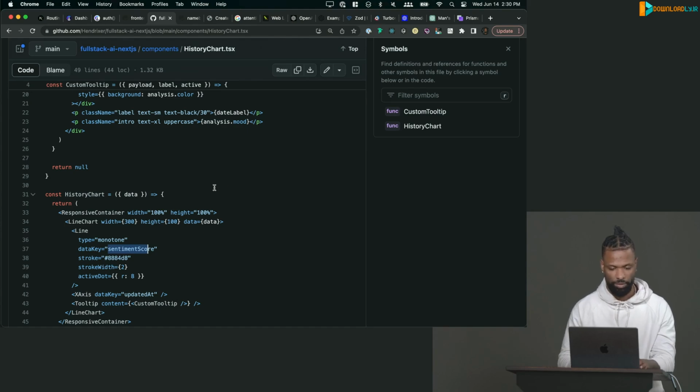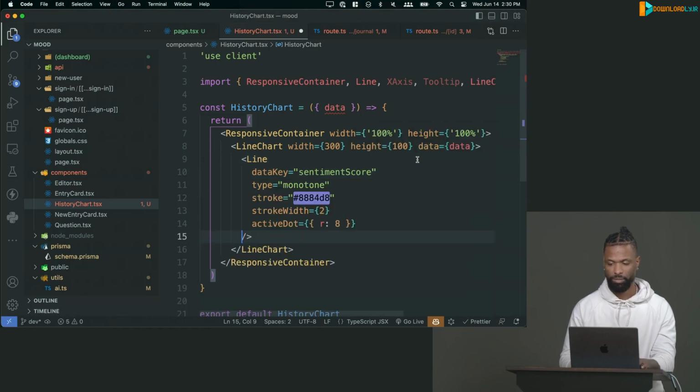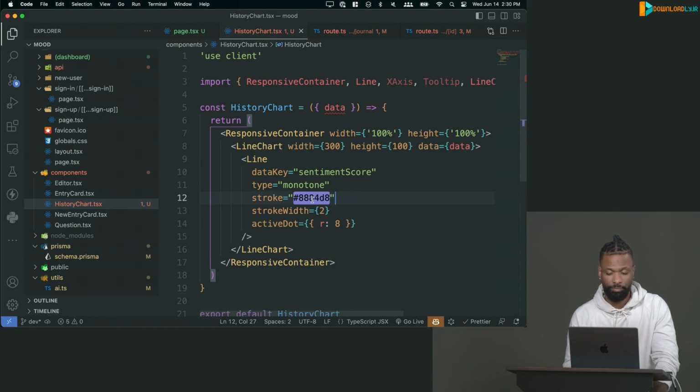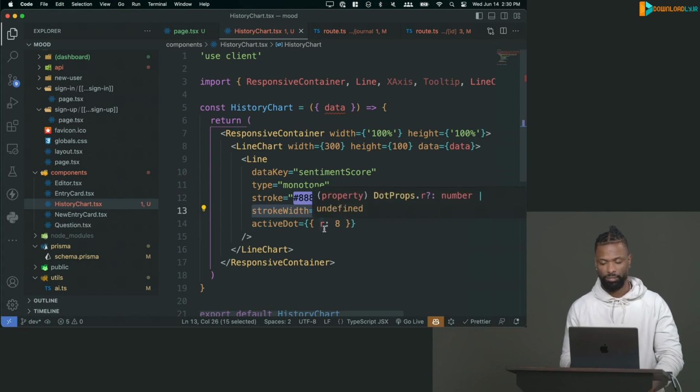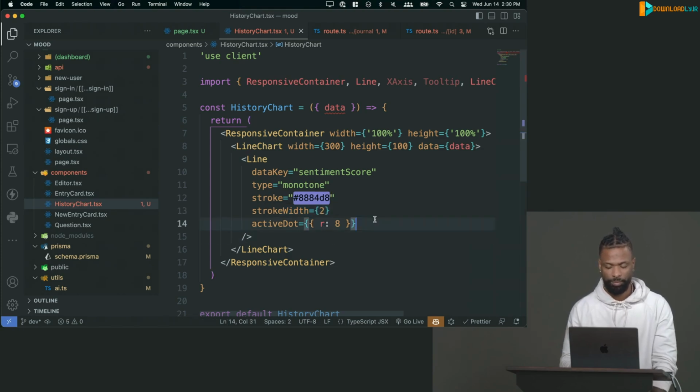What else did I have on there? So the stroke. I'm just going to copy that stroke color. Actually, I'll just copy all of these. So stroke color, you can put whatever you want. This is some lavender color that GPT gave me. I asked for it. And stroke width is just the thickness of the line. And this dot is just the radius of the circle on which the dots are when you hover over them. The bigger the number, the bigger the circle. Active dot as in when you're hovering over it.